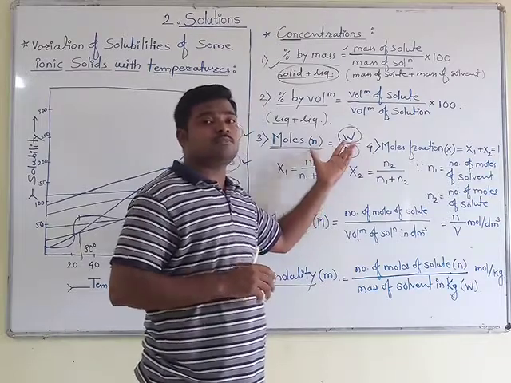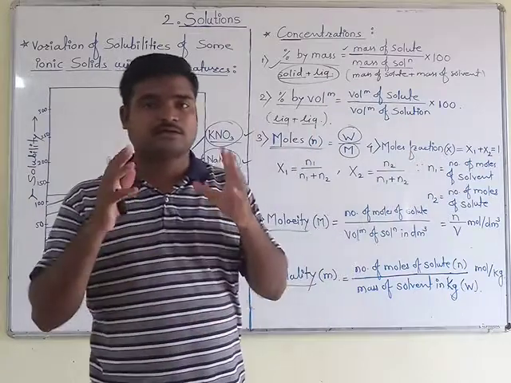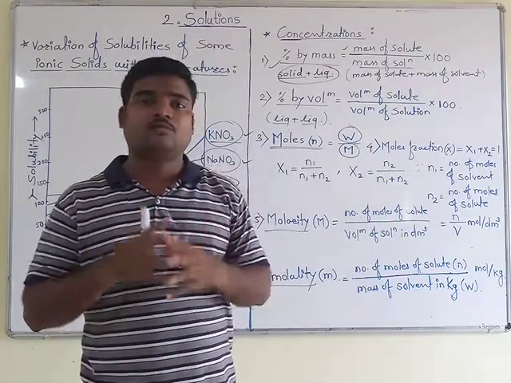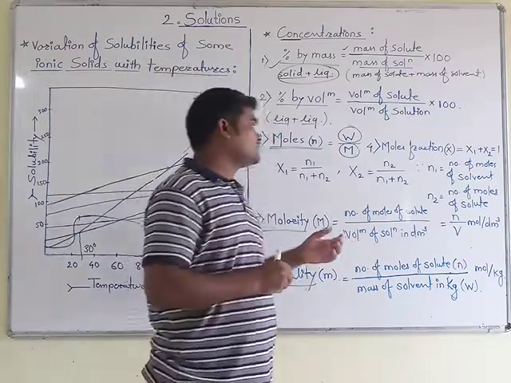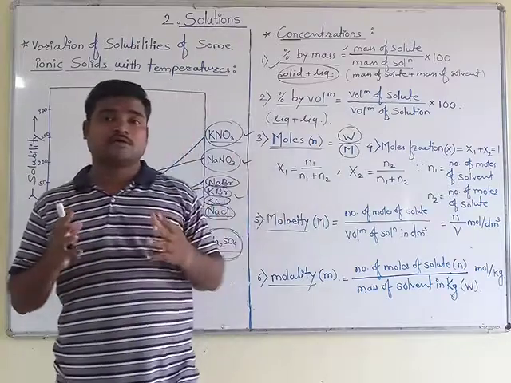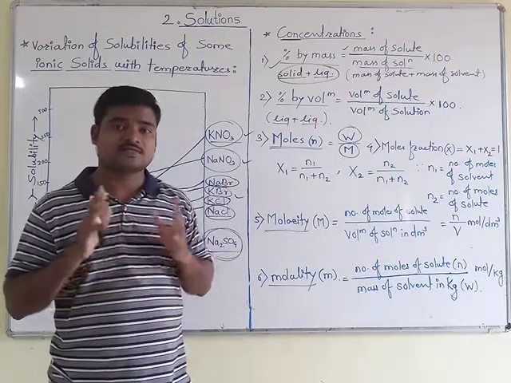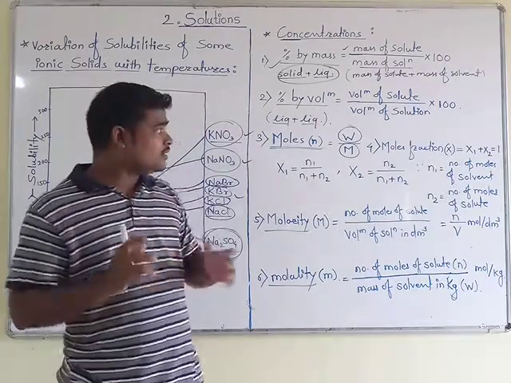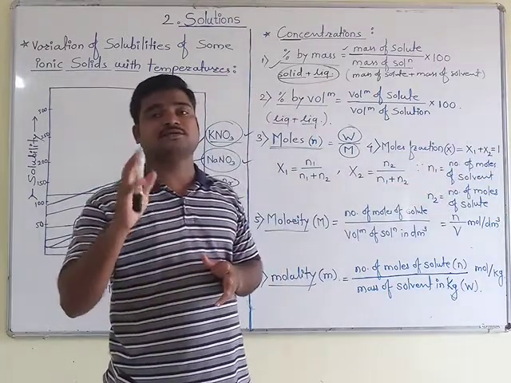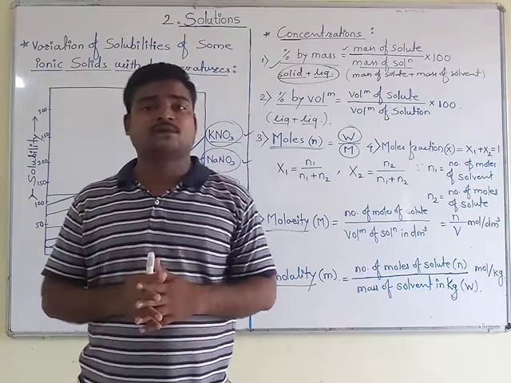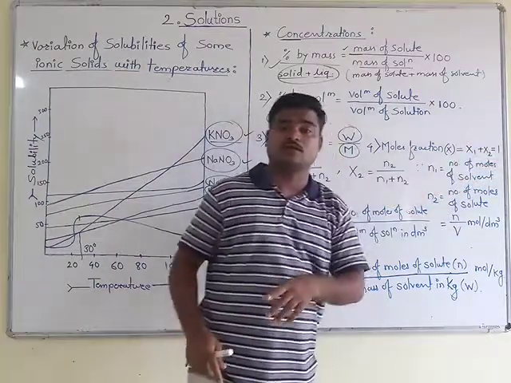With the help of this number of moles, we are moving to the next point, that is mole fraction. Mole fraction is denoted by the capital letter X. Now, what does mole fraction tell us? Mole fraction is nothing but the number of moles of any component divided by the total number of moles present in the solution. Now, the mole fraction for any binary solution always adds up to 1, which I have already shown here. Okay, x1 plus x2 is equal to 1.